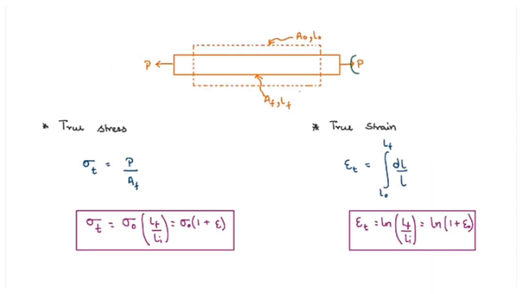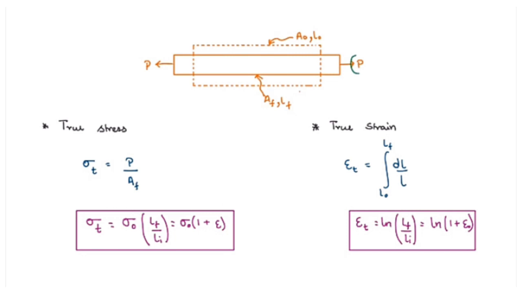Now when the load is applied on the body, it not only causes longitudinal deformation, it also causes lateral deformation. As a result, the cross section area of the component reduces, which results in a change in stress. This stress is known as true stress, or you can say instantaneous stress. The formula for the true stress is sigma naught multiplied by the final length to the initial length.